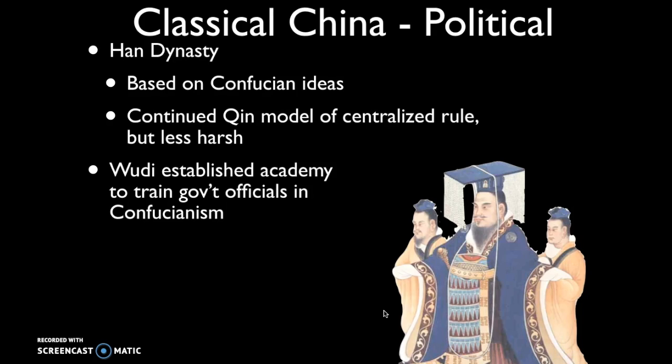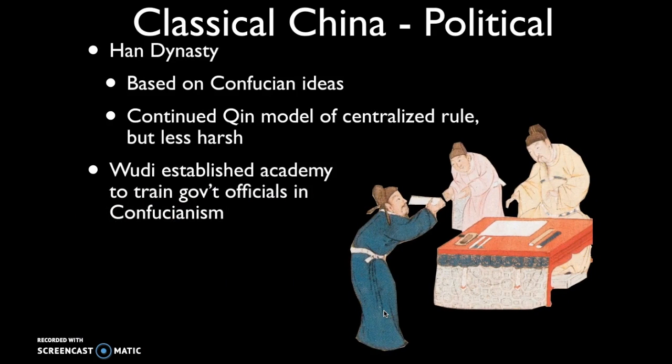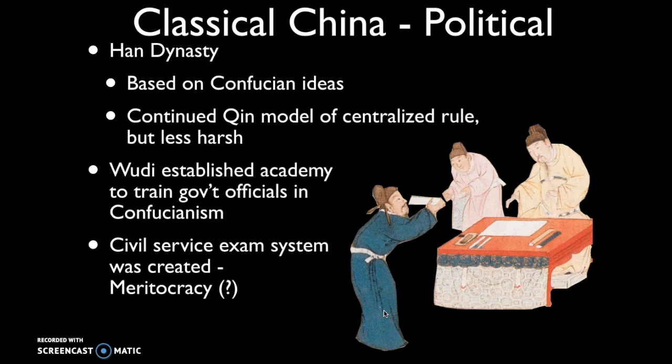One of the important rulers in the Han Dynasty was Wu Di, and one of the things that Wu Di recognized was that one of the things that Confucius stressed was education. So he established an academy that would train government officials in Confucianism, and they would, at the end of this training, take a civil service exam test. So it's going to be very important.